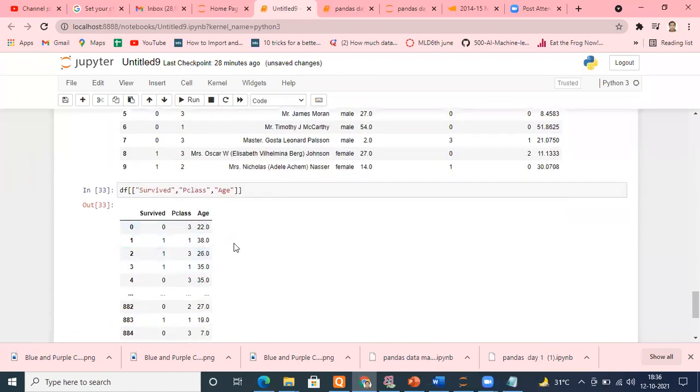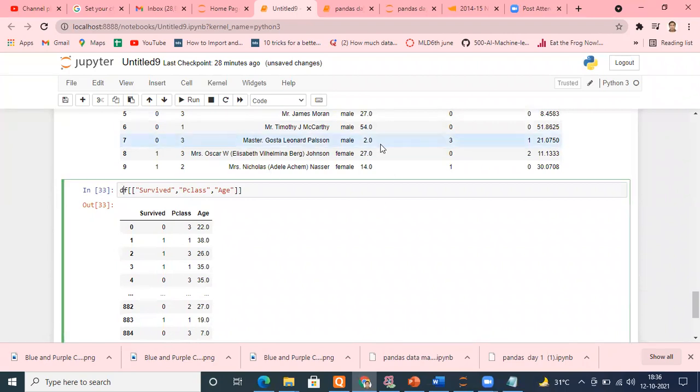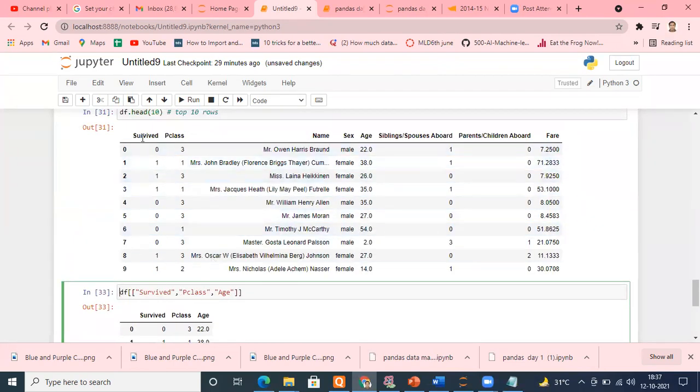Check it. You are able to get the columns you want. So now you can save it somewhere in another data frame. Suppose this is a complete data set. You want to keep your complete data set with you, but you want to derive certain columns from this data set for certain purposes. So you can save it somewhere and later on you can use it as per your requirement. This is a data frame and we didn't put in any order. Remember, we put survived, then P class, we skipped name, sex, then we put age. Any order you want, you can put it. You will be able to get it.